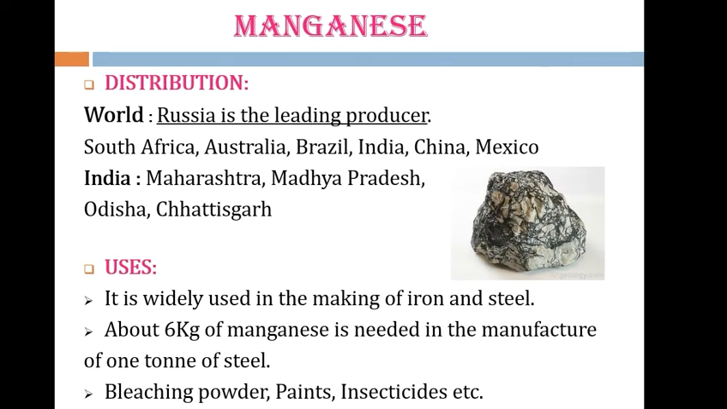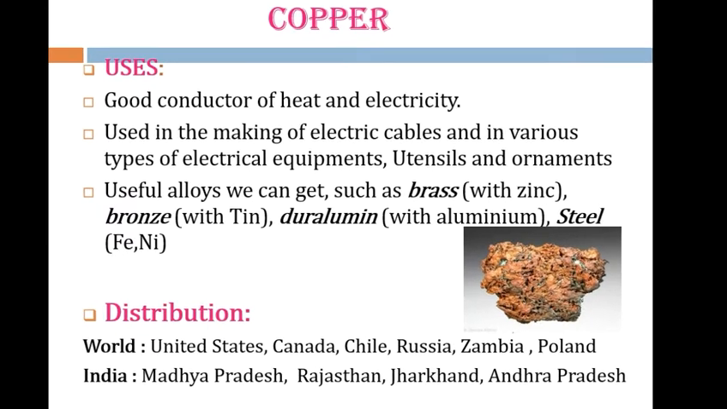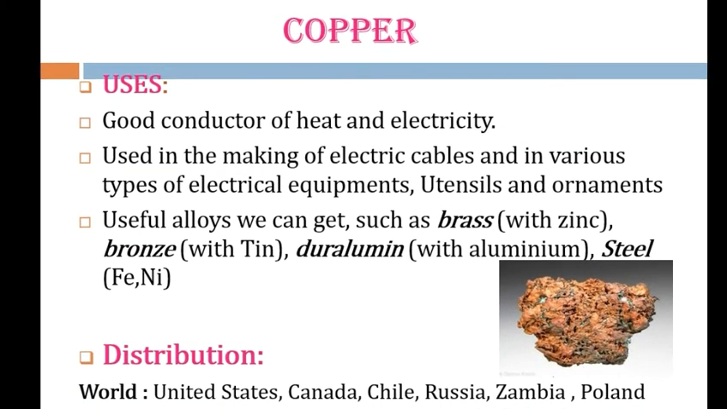Another metal we will have to read about is copper. It is a good conductor of heat and electricity. Another thing, students, copper was the first metal that was invented by early human beings. It is used in the making of electric cables, in various types of electrical equipment, to make utensils. Various ornaments are also made from copper.